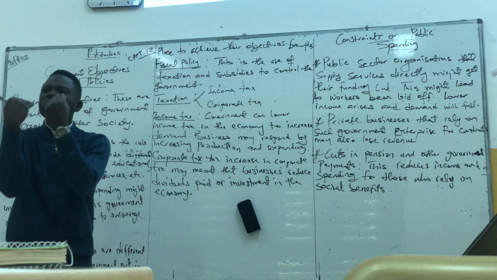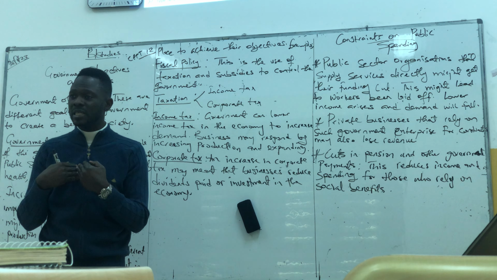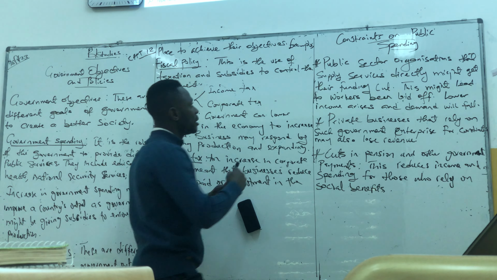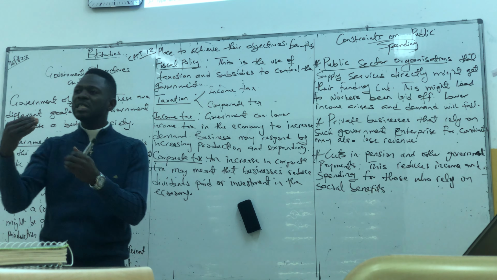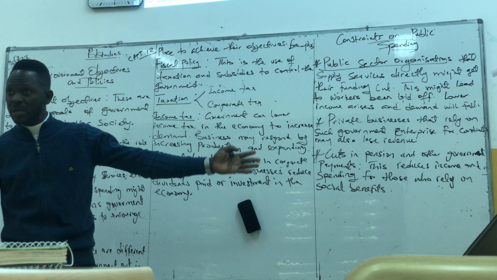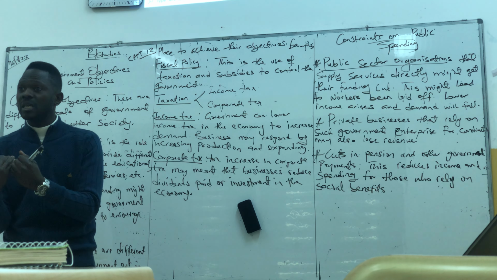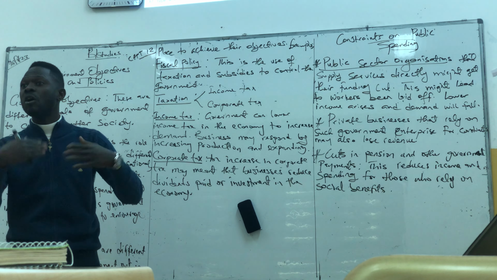There are constraints on spending, on public spending. These days, government wants to reduce their spending. And if government is taking a decision to reduce its spending, it also has impact in the society. First, public sector organizations. If government reduces the amount of money they spend on government organizations like the General Electric Company of Libya, if government reduces its funding, the General Electric Company of Libya might reduce its workers, might lay off some workers.